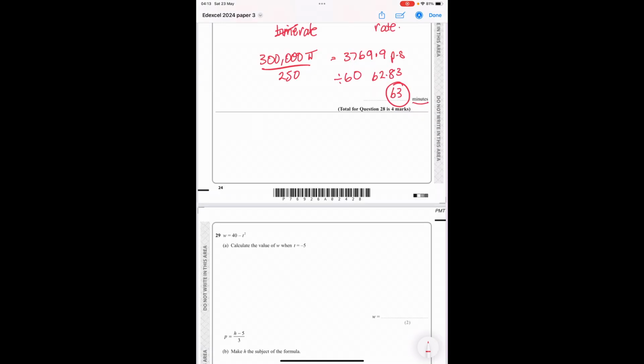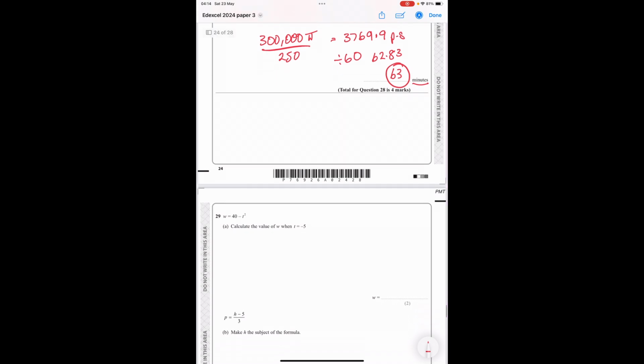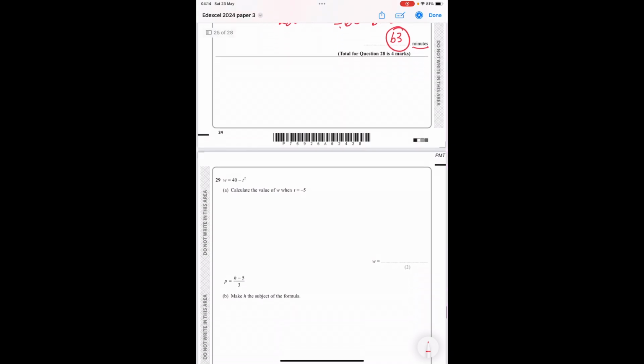W equals 40 minus t squared. Calculate the value of W when t is minus 5. Now this is a calculator paper. Be very careful. The calculator will give you minus 5 squared, the answer wrong. We know that minus 5 squared is going to give us positive 25. The calculator will say negative 25. So that's going to be 40, take away 25, which gives us the answer of 15.